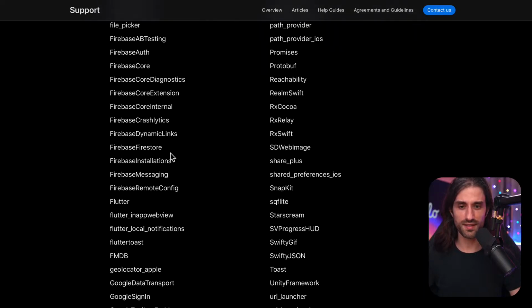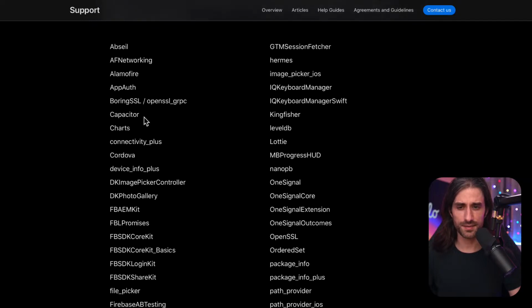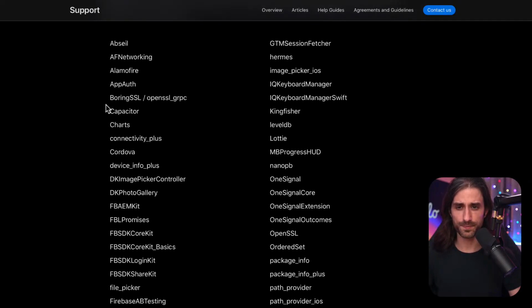And we can see, so we have this list of SDKs. We can see some familiar names like AFNetworking, the very popular networking library from Objective-C, Alamofire, which is its Swift counterpart. We can see Capacitor, which is a framework, kind of like Cordova, which is also here, to do multi-device apps based on using WKWebView.